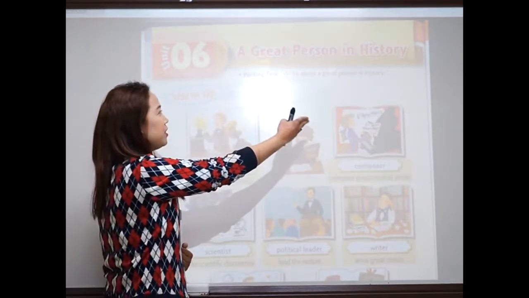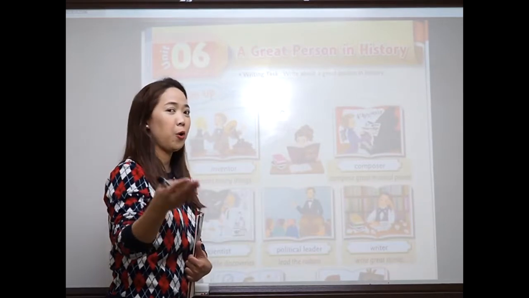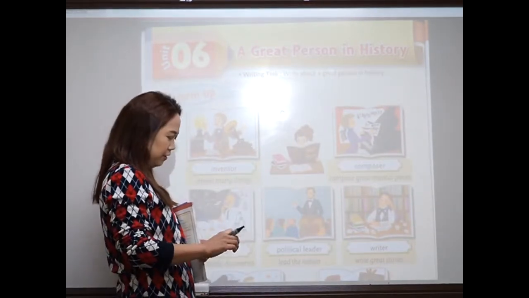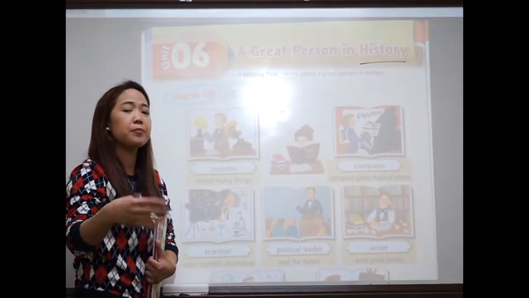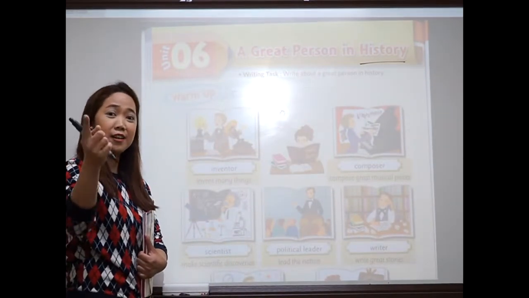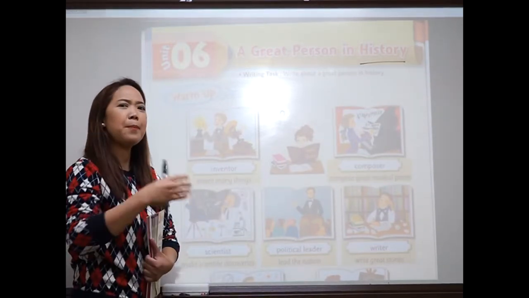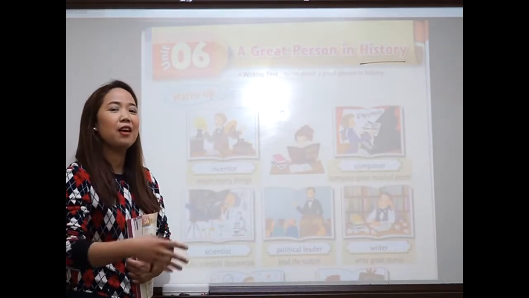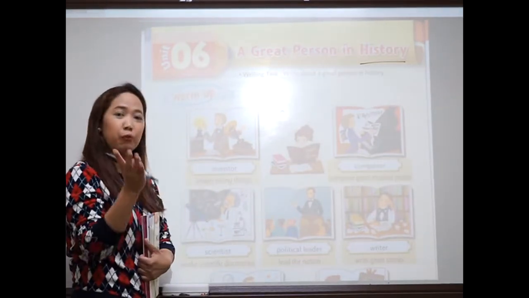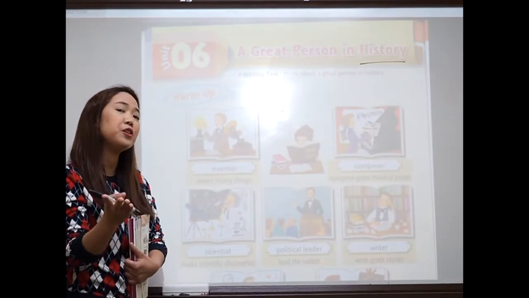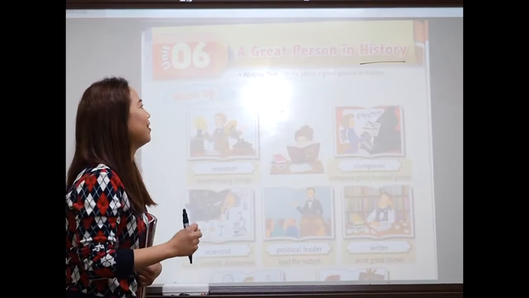A great person in history. Say it again, guys, one more time. A great person in history. Very good. Now, there is a word here, history. What is history? That's right. So, history is anything or any person or any event that deals with the past. Very good. And if we're talking about history, of course, we have to use the past tense form of the verb. That's right.